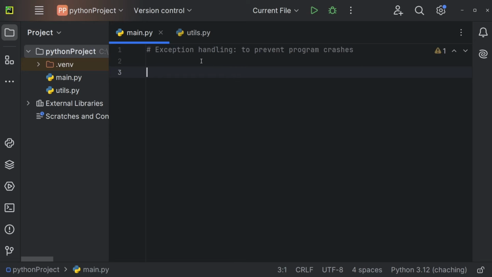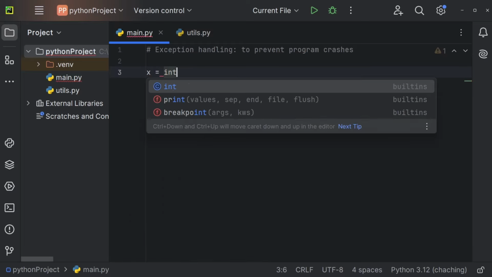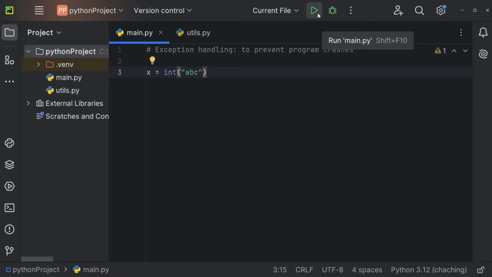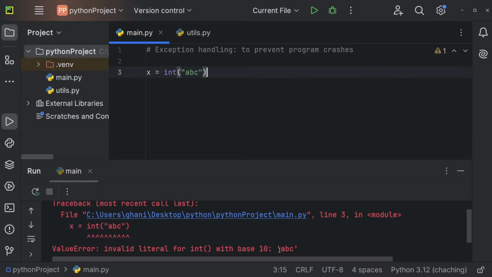Let me introduce you to exception handling in Python. Imagine we have a variable x that is going to be equal to an integer. So let's cast this to an integer, and we'll try to cast "abc" to an integer. Let me execute this program, and you can see we're getting a ValueError: invalid literal for int. So obviously a text cannot be converted to an int, and this crashes the entire program.